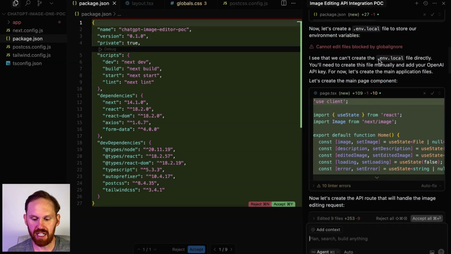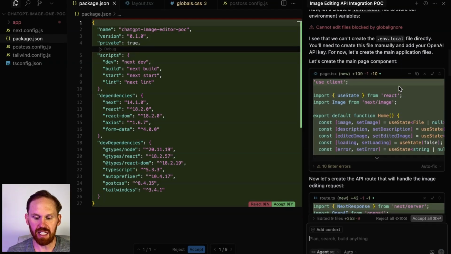It's letting us know that it can't create the .env.local file. That's fine. That is a file that is ignored by GitHub so that we don't store any secrets on our GitHub repo like we talked about in part 2. And so it's very important that you make sure that you're not committing this file to GitHub. It'll store our API keys.